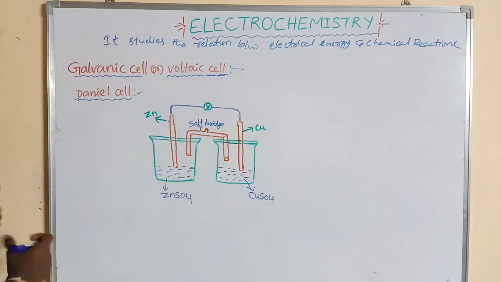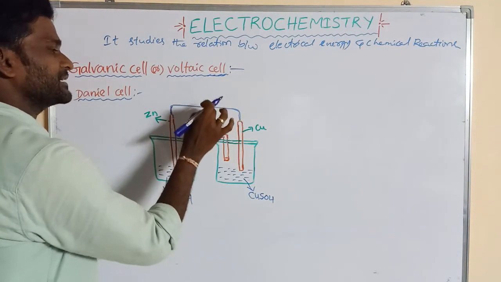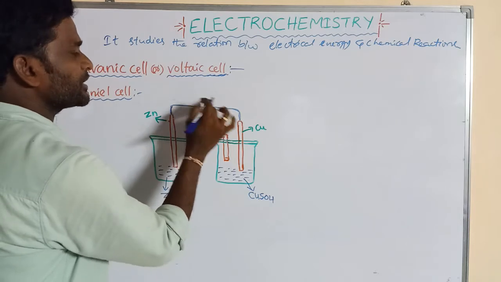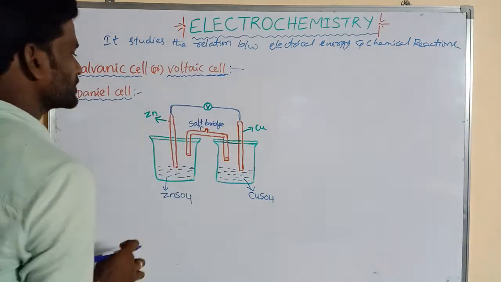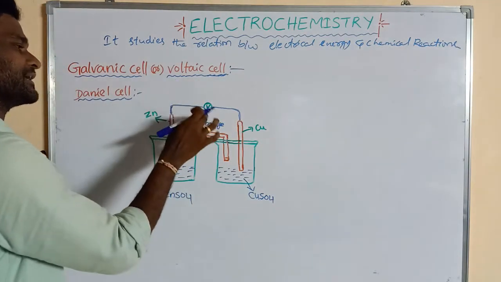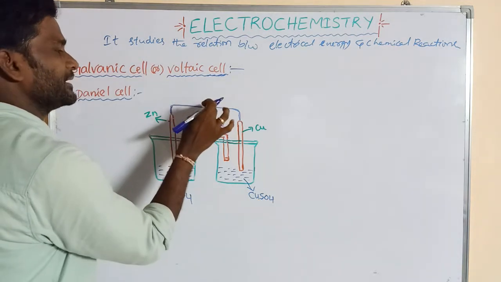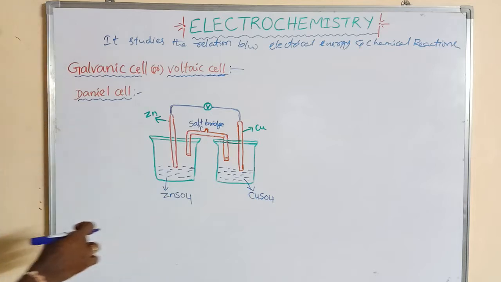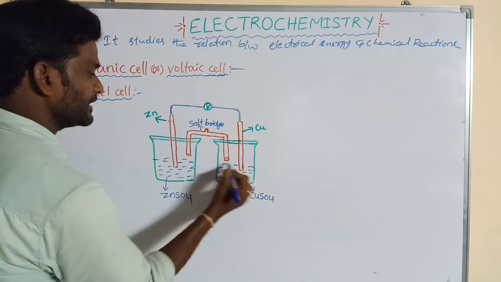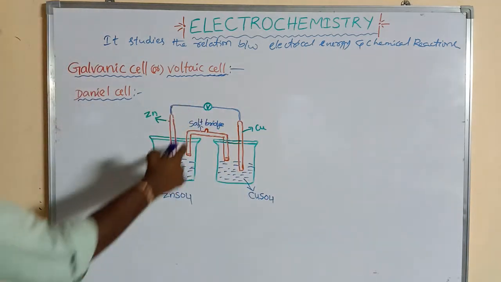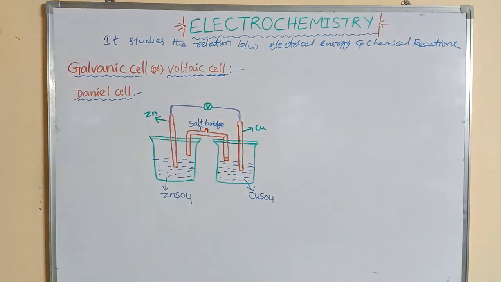These two electrodes are connected externally with a voltmeter through wires. And these two electrolytes are connected with a salt bridge. This is the salt bridge. What is a salt bridge? That we'll discuss later.